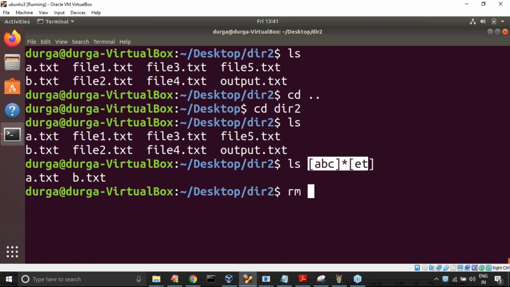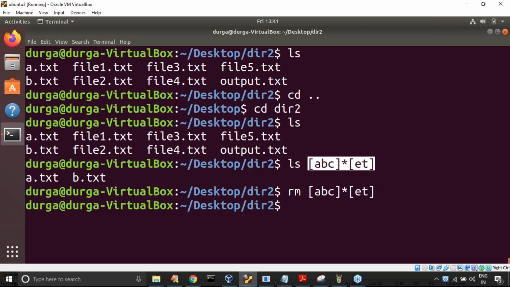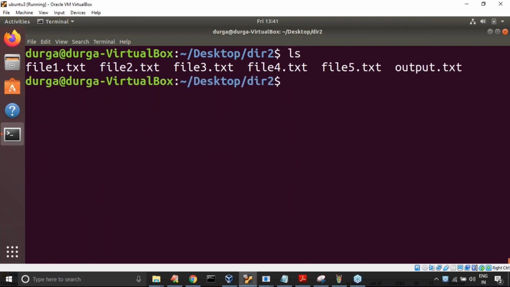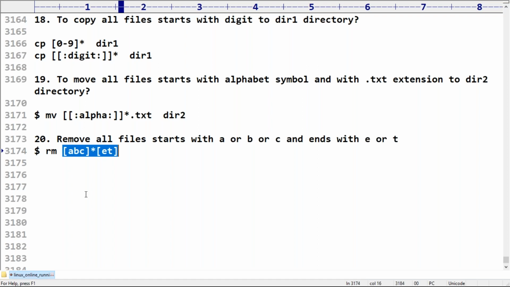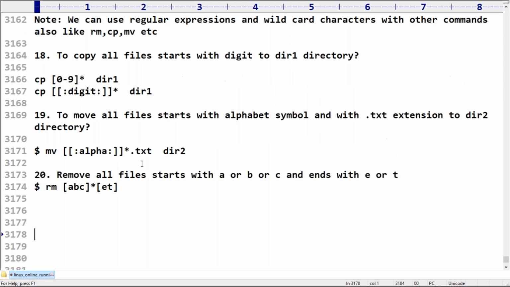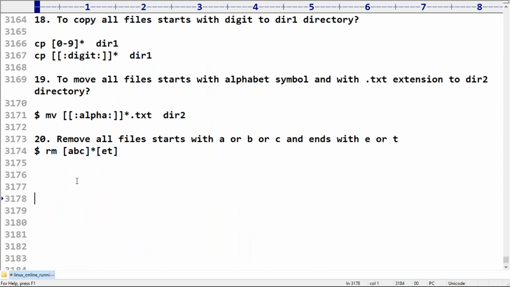Now, the same pattern, let me copy and paste it here. With the rm command, now you should not see a.txt and b.txt, they are removed by default. Any doubt? Please respond. Yes, so that's all. This is round one of how you can use regular expressions and wildcard characters with our commands. Beautiful concepts, sir.